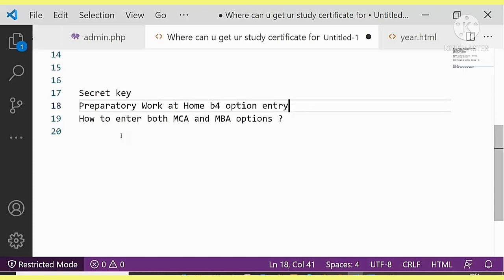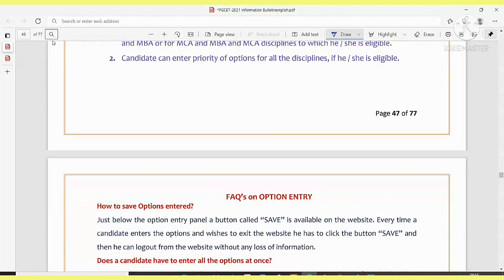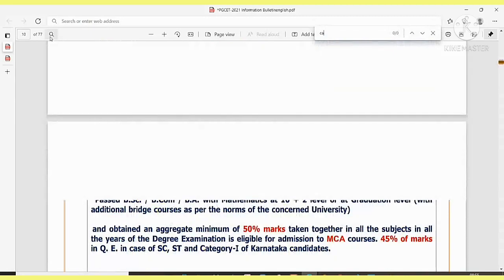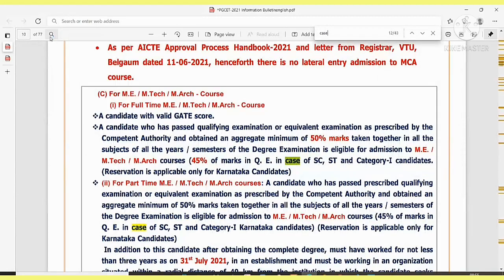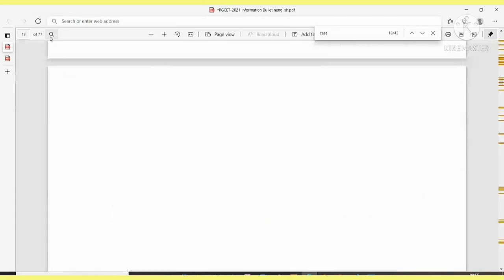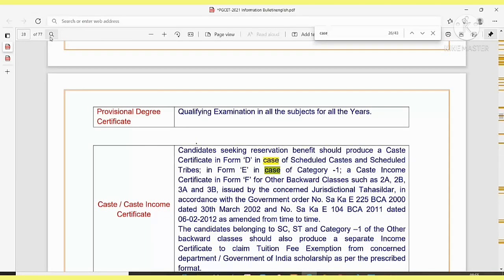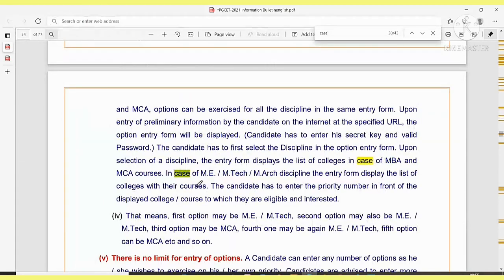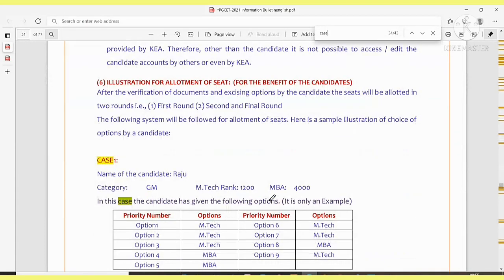Well, someone asked me how to enter both MCA and MBA options. For this question also, the answer is given in this brochure itself, guys. Case 1, case 2, like that they have given. Let me show it. When you download this brochure, you can search, guys. Just give the keywords and you can search, so it will be really easy.